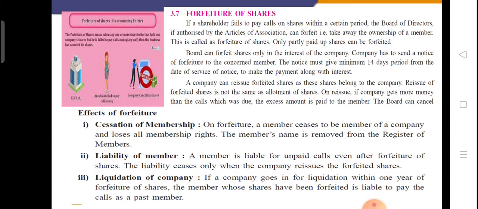The third effect of forfeiture is liquidation of the company. Liquidation means winding up, closing down of the company.